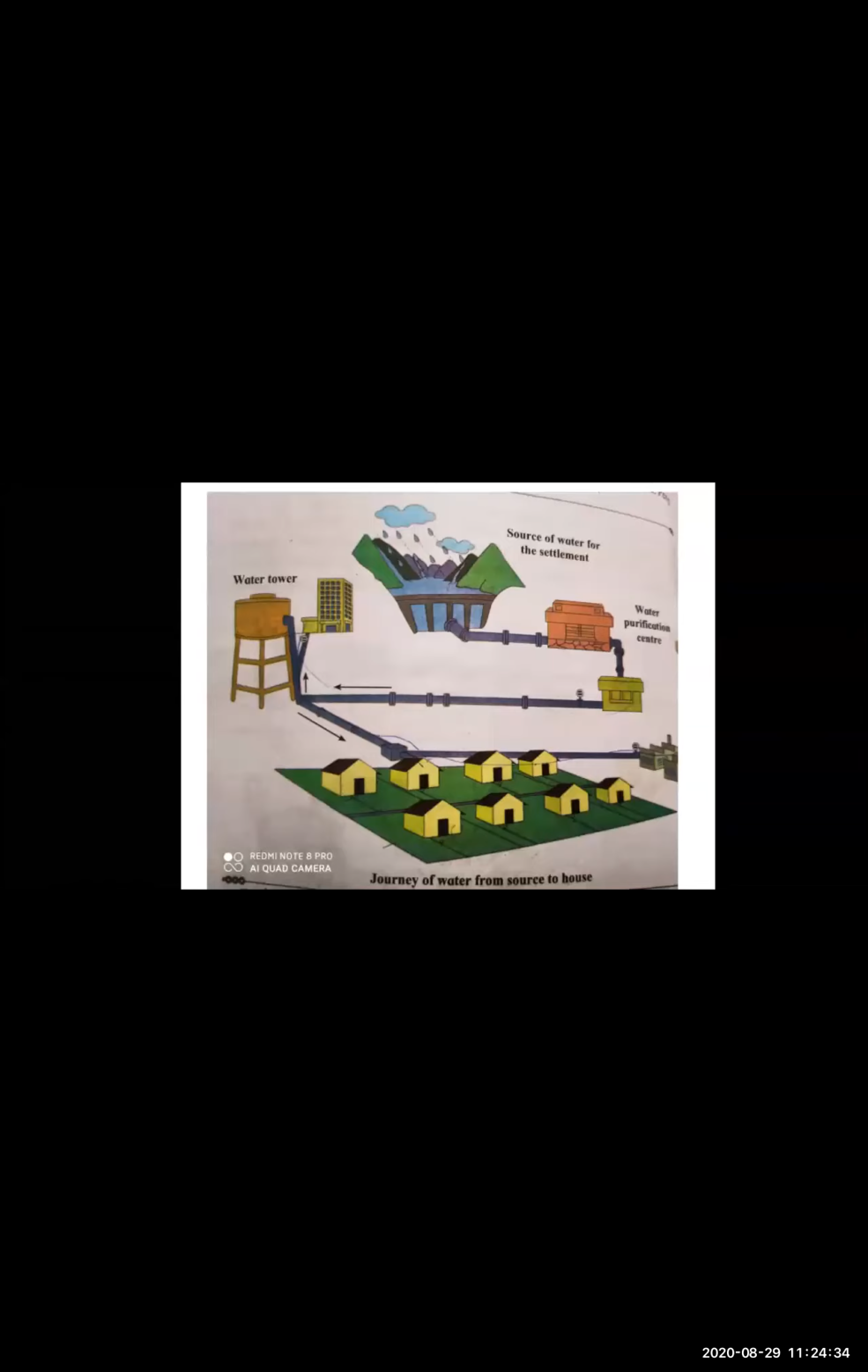Now, the journey of water from source to house. You can see in the picture how the water is flowing. From the rain, it goes to a purification center and then to the water tower. From there, pipelines carry the water, and it is supplied to the houses of different cities, towns and villages.